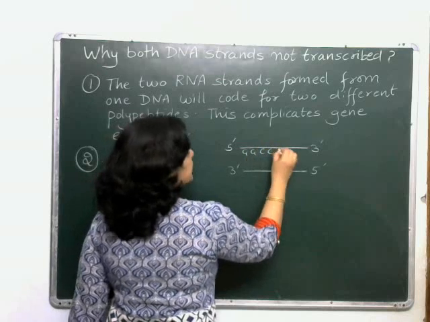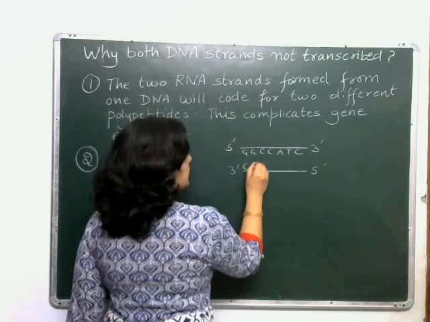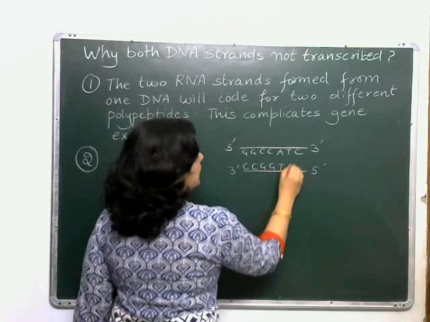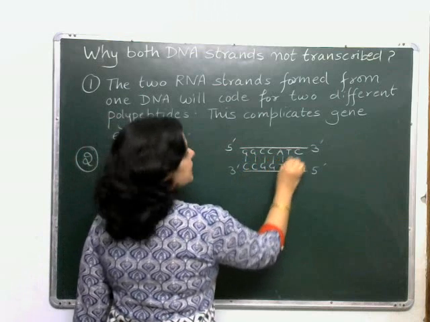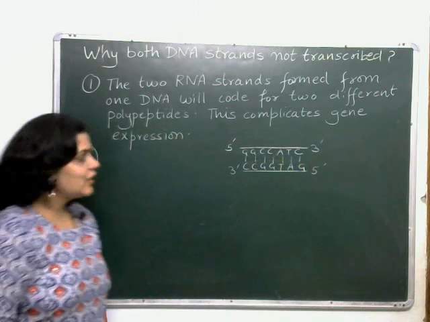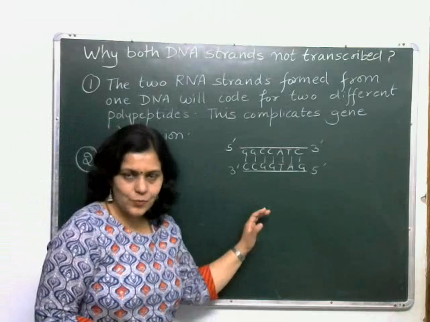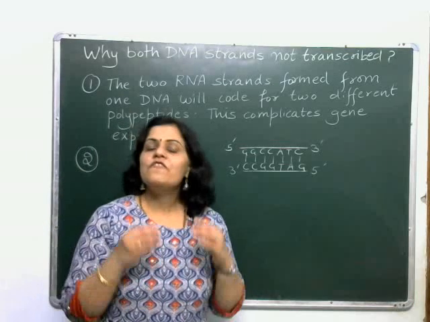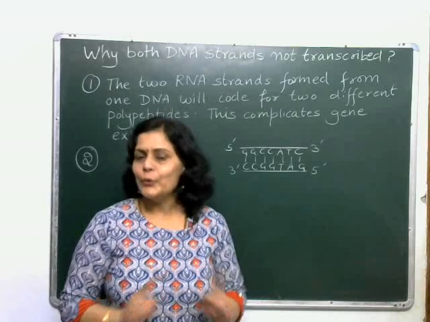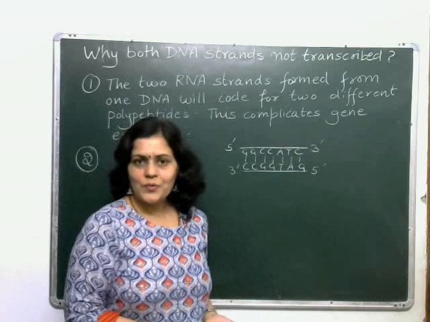Let's take GGCC ATC and CCGG TAG. These two strands are not identical but they are complementary to each other. If both strands are being transcribed, will the RNAs be identical? No. Will they be complementary? Yes, they will be complementary.